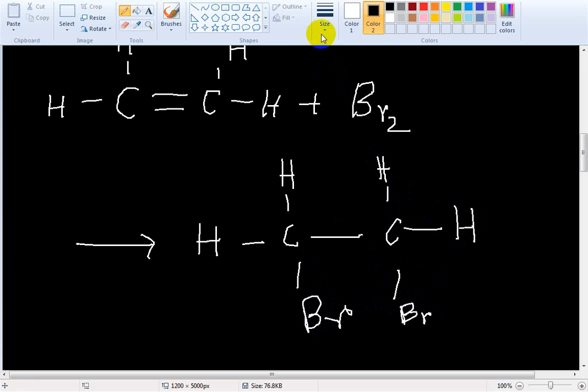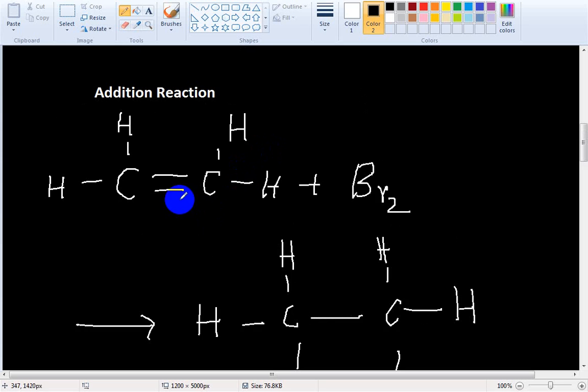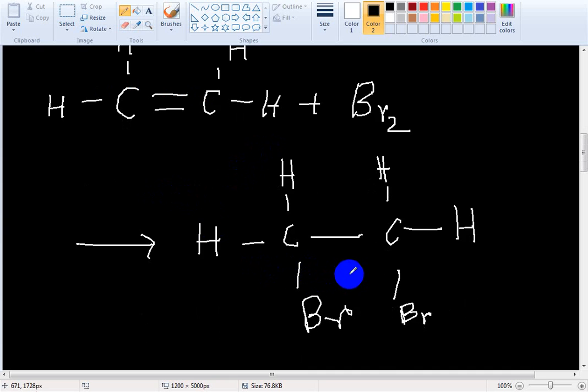So this is an addition reaction. In an addition reaction, one pi bond breaks and two sigma bonds are formed.